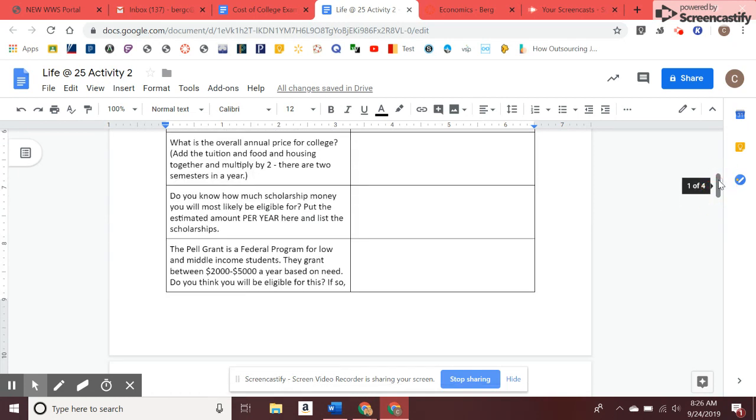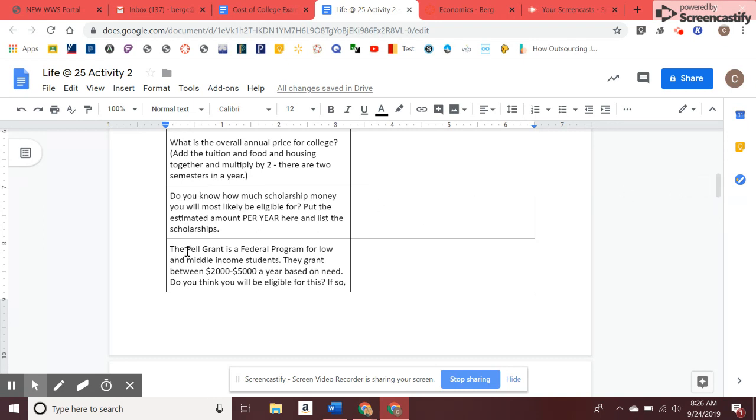Now, if you do not know about scholarship money, if you don't think you're going to be eligible for anything, that's fine. You can leave this blank. But many of you are already very familiar with scholarships. You already know what your GPA is, and so this should be very simple for you. If you already know you have a scholarship coming, just plop that in right there.